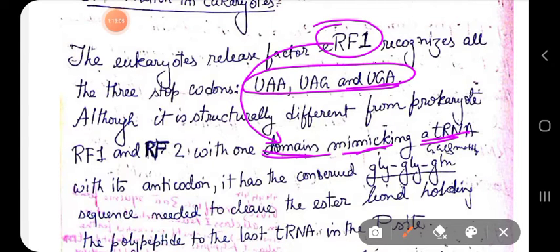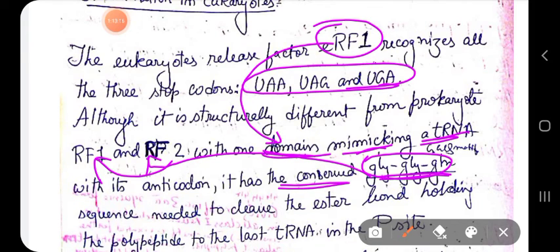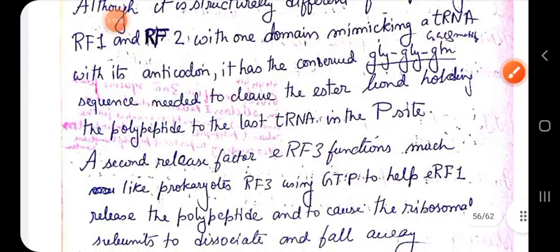This ERF1 also has a conserved GGQ motif, just as is found in RF1 and RF2. And this GGQ motif will help to cleave the ester bond that holds the polypeptide chain to the tRNA in the P site.